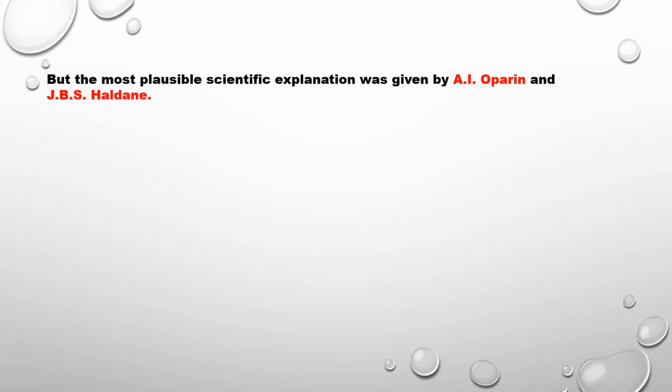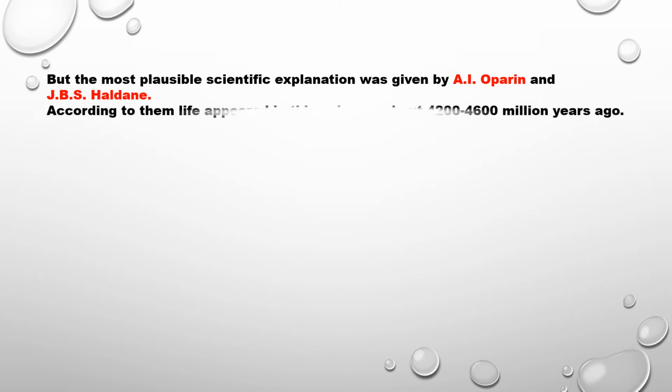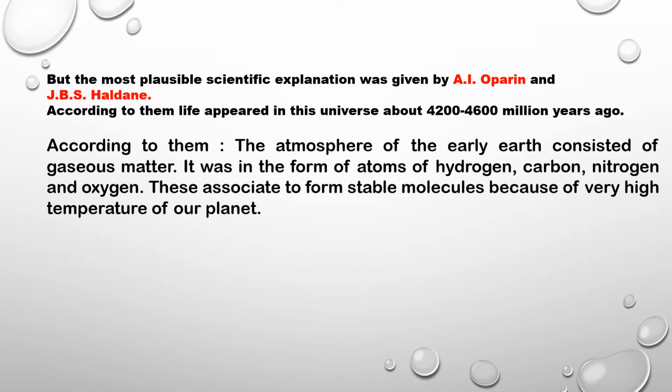But the most plausible scientific explanation was given by A.I. Oparin and J.B.S. Haldane. These two were famous scientists. According to them, life appeared in this universe about 4,200 to 4,600 million years ago. According to them, the atmosphere of the early Earth consisted of gases in the form of atoms of hydrogen, carbon, nitrogen, and oxygen.